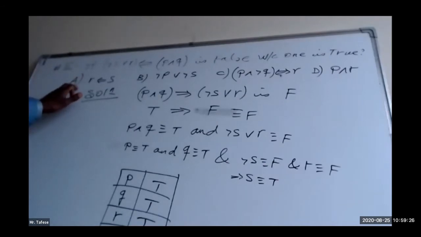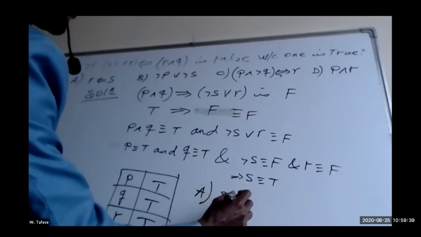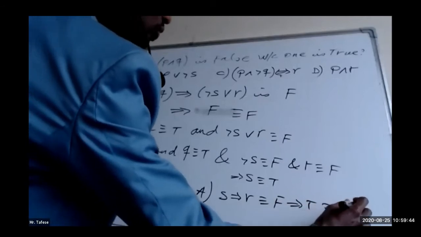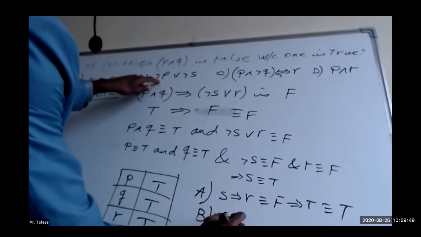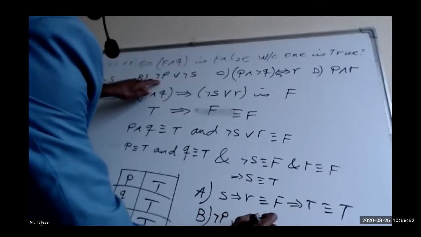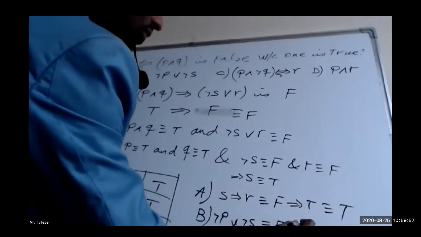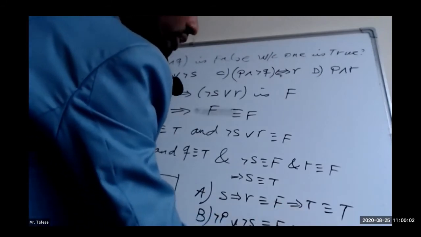The first one, A, it is already inverted. Therefore, it will be S implies R. That means false implies true. So choice A, S implies R, means false implies true. It will be true. What about choice B? Choice B: negation of P or negation of S. Equivalently, negation of true is false, or negation of S is negation of false, which is true. So it will be true.